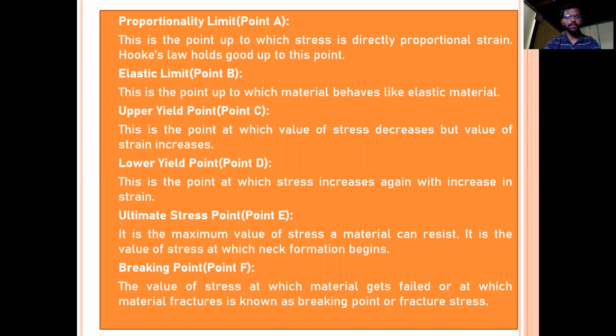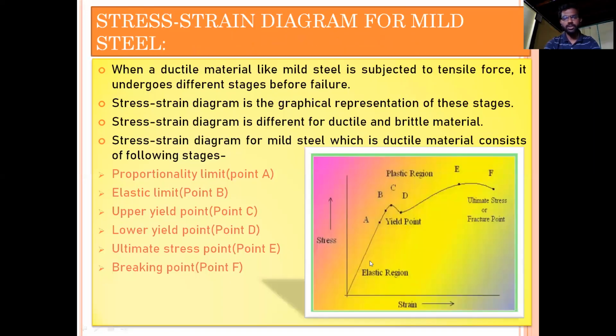Because proportionality limit is the point up to which the stress is directly proportional to strain. So if you see this diagram here, from the beginning of applying the tensile force, you can see that the stress strain diagram or the stress strain curve is straight.